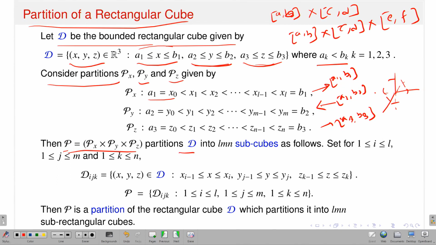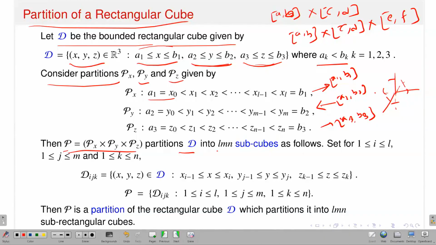Last time, in the double integral case, if you have, suppose, L many partitions in the interval AB in the x axis, and m many partitions in the interval CD in the y axis, then the partition of the square has small sub rectangles numbering L times m. So, this time what will happen? I will have three partitions of A1 B1, A2 B2, and A3 B3. Therefore, I should say sub rectangular cubes. Okay. So, how many of them will be there? L times m times n, that is what I have written. So, let P be a partition of D, which is nothing but Px cross Py cross Pz, which partitions D into L times m times n sub cubes.